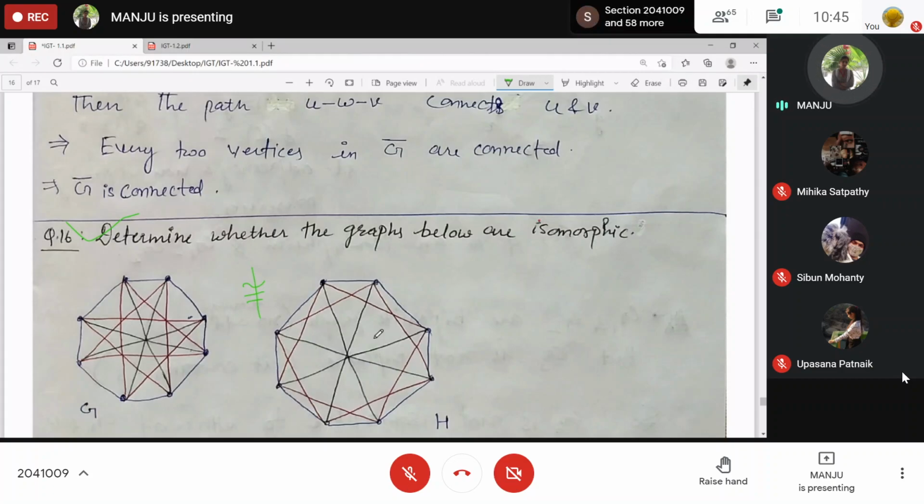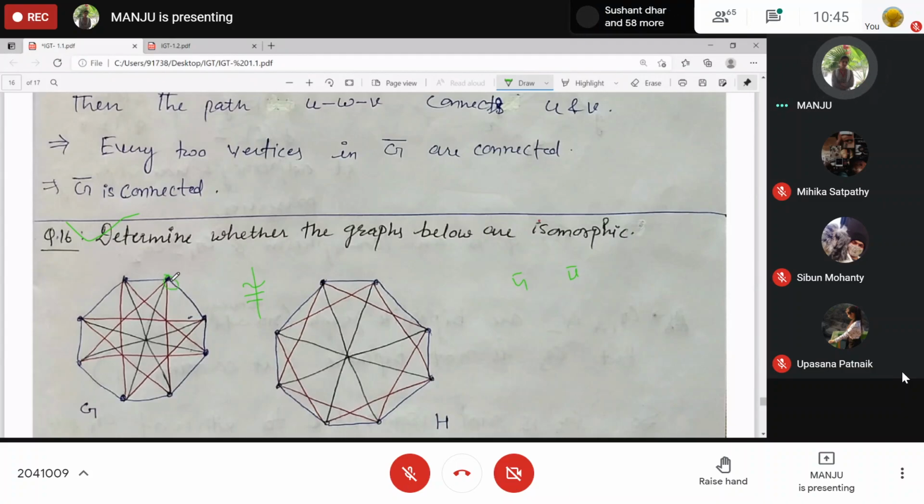These are looking like complicated graphs, right? So you can go for complements of G and H. Or in fact, here you can see the number of vertices is the same, 8, the number of edges is the same, the degree is 5 for each vertex. Connectedness, not bipartite, almost all the properties match, but there is one thing that is not matching. Many more properties are not matching, but I'm just giving you one thing. That is, it contains a C8 outside, right? One is this C8 outside as a subgraph.